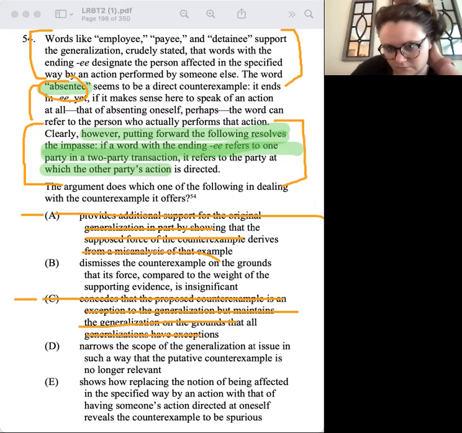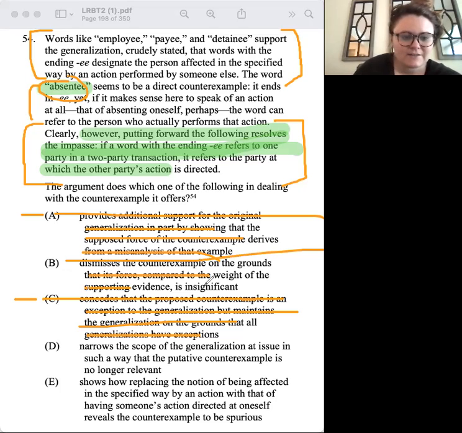B says it dismisses the counterexample on the grounds that its force compared to the weight of the supporting evidence is insignificant. Yeah, no. I wrote down "force? insignificant?" I was like, we can't jump to that conclusion. But also, do we dismiss the counterexample? No, we're trying to prove the counterexample. We're on team counterexample. All right, go to D.